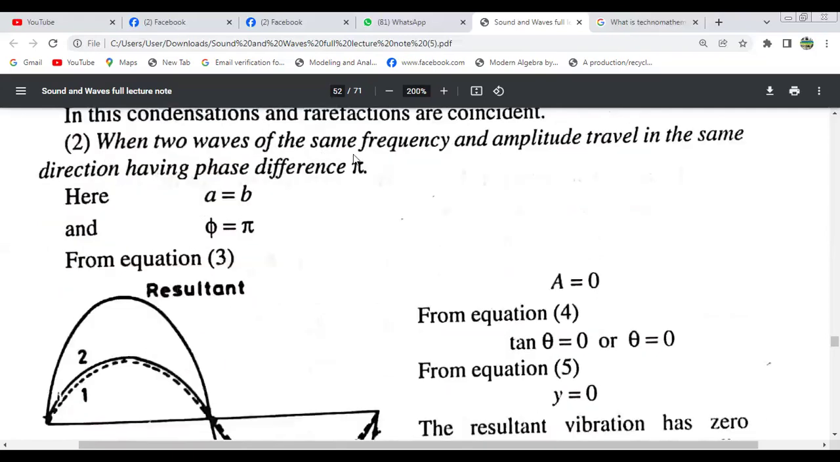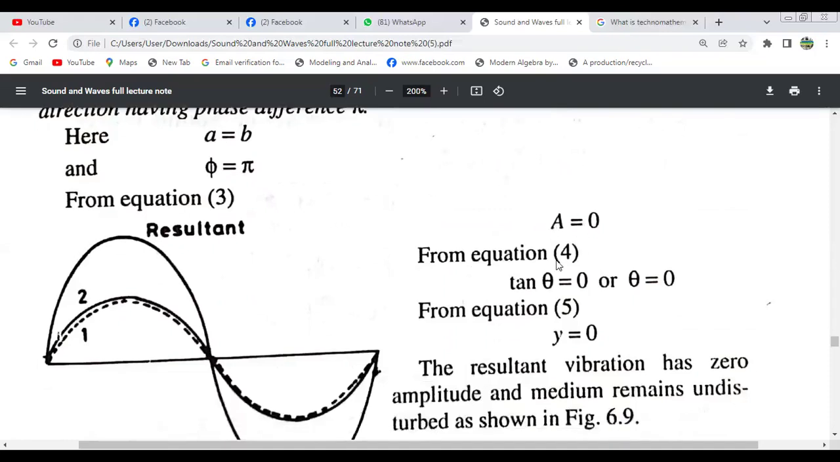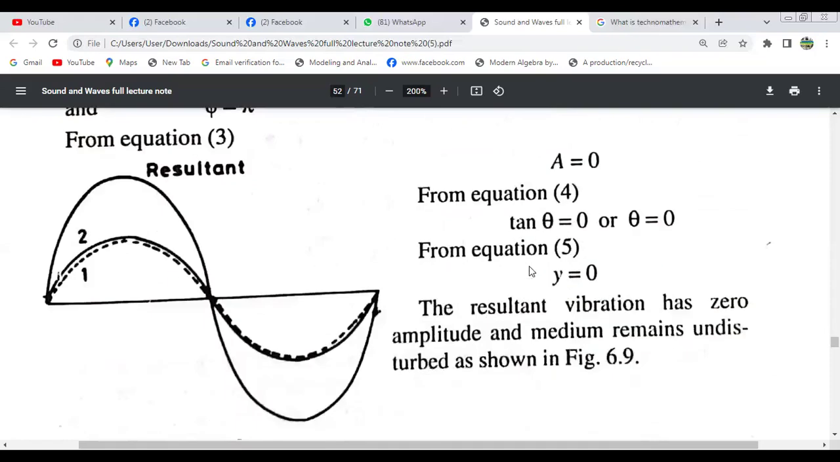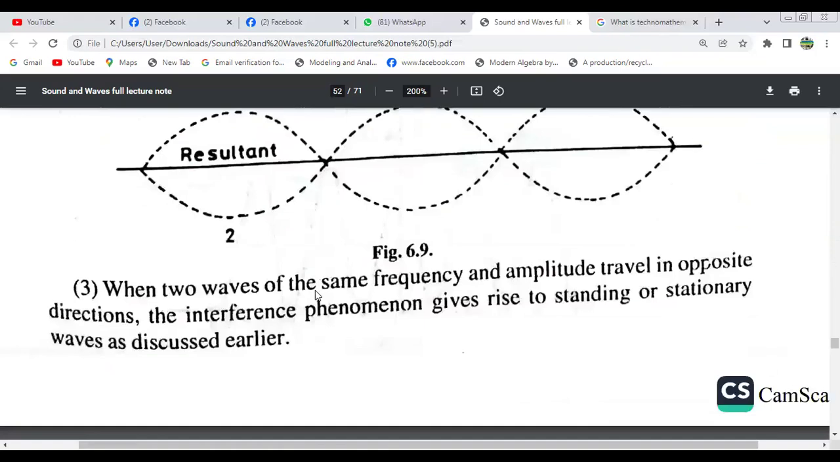When two waves of the same frequency and amplitude travel in the same direction having phase difference pi, so a equals b and phi equals pi. In that case, amplitude equals 0 from equation 3, and the angle also 0 from equation 4. From equation 5, y equals 0. The resultant vibration has zero amplitude and the medium remains undisturbed as shown. This is the resultant. This is also the resultant for this.